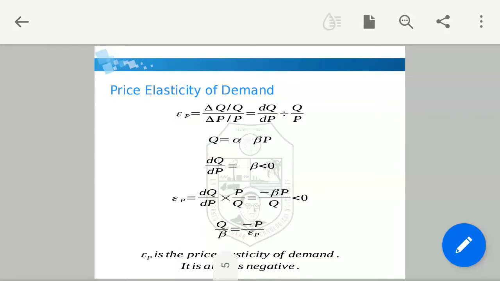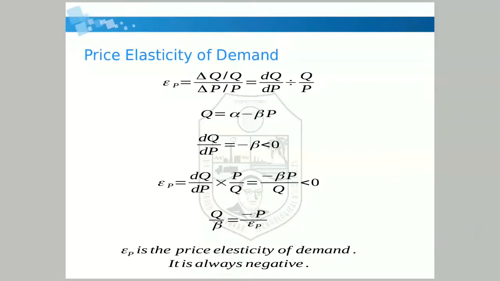So again, Ep, that is price elasticity, equals del Q by Q, where del Q is the change in Q and Q is total Q, divided by del P, that is change in price, divided by total price.